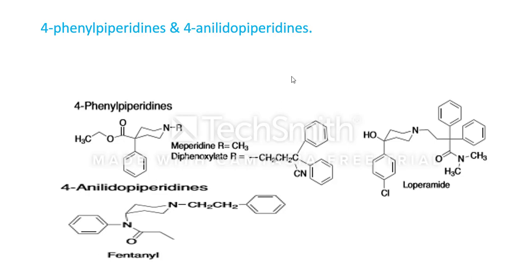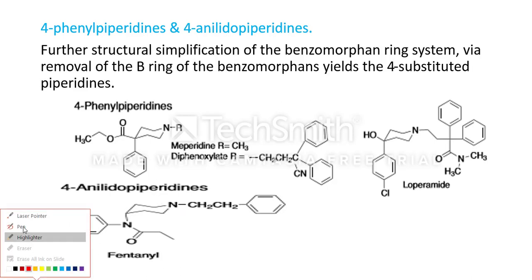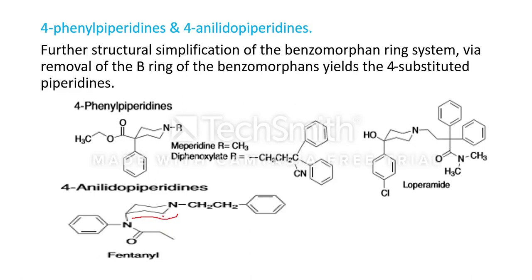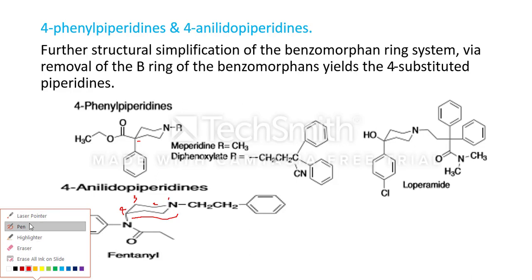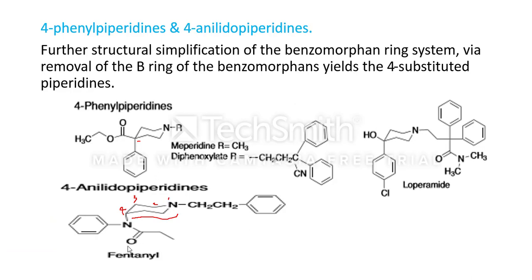Next, the 4-anilidopiperidines. This is the ring of piperidine, with positions 1, 2, 3 and 4. At the 4th position there is an anilido group, and also a phenyl group, so these are 4-phenyl anilidopiperidines. An example of a 4-anilidopiperidine derivative is fentanyl. This is the structure of fentanyl.